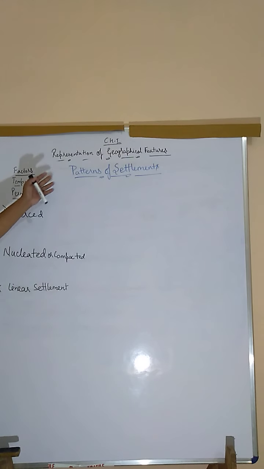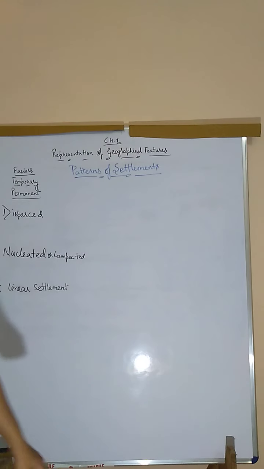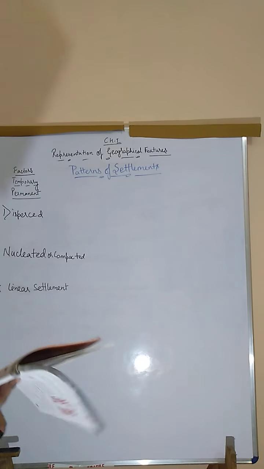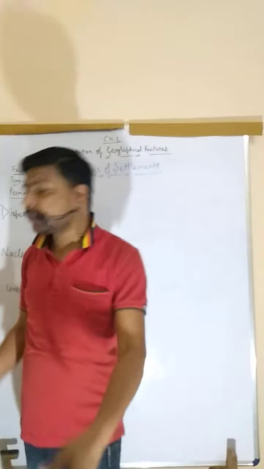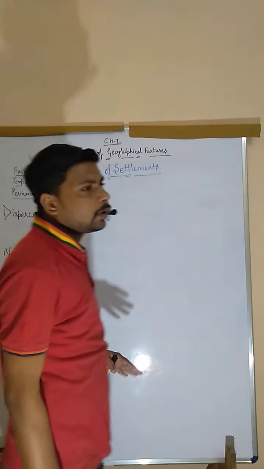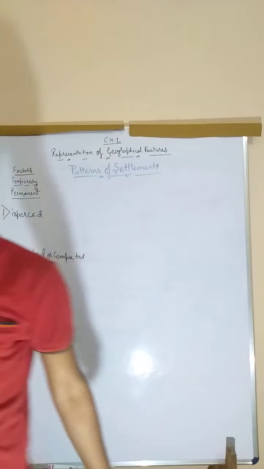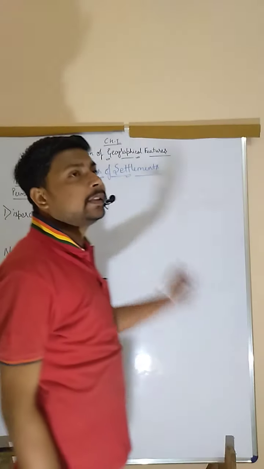So the next topic is patterns of settlements, right? What patterns of settlement is and what settlement is, I am going to tell you. As you know, people construct their houses. A settlement is a place where people construct their houses along with their necessary things, and they interact with the environment there, right?